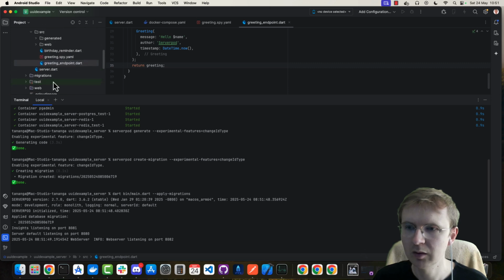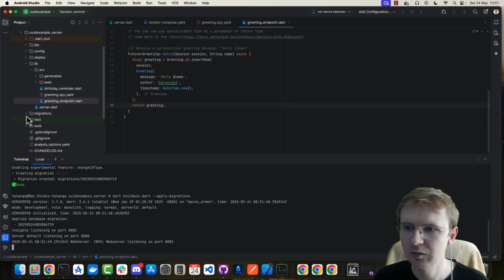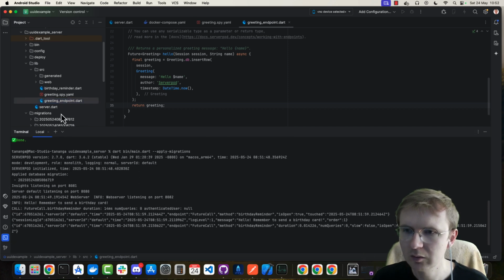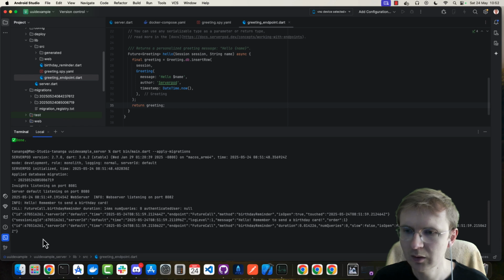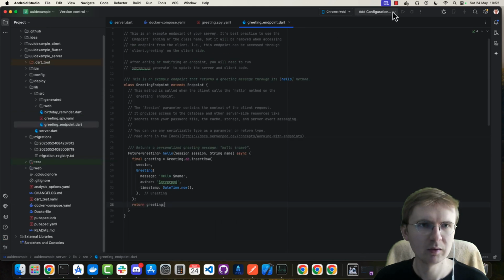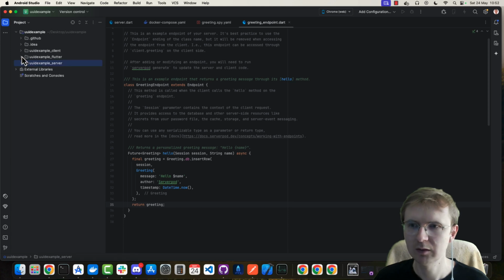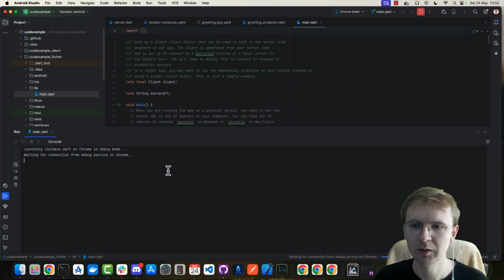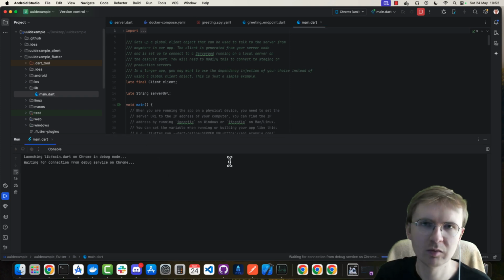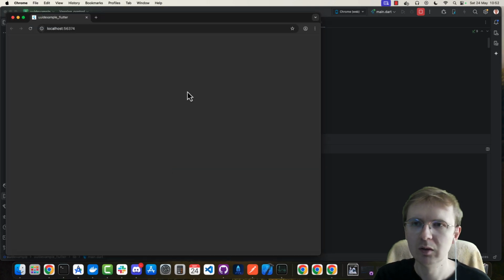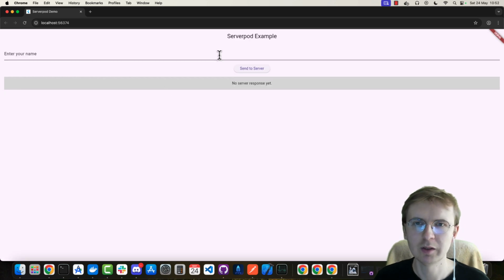Let me take a look exactly if I have 2 migrations. Here I have 2 migrations. Good. And is it okay? Let's hope so. Okay, so right now I'm gonna start my Flutter application. Let's open it. So I'm just gonna start this standard Serverpod Flutter application, nothing crazy. And let's see if it's working.